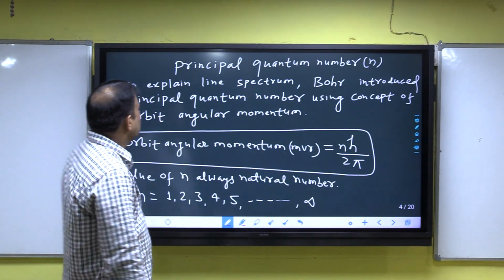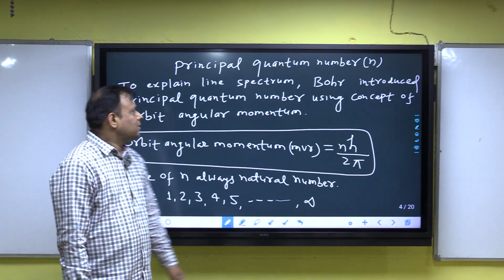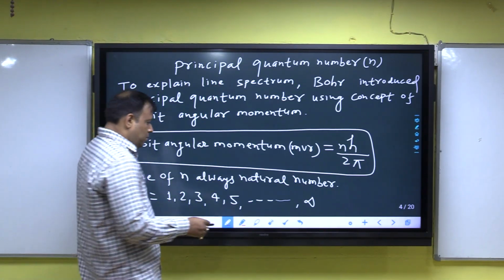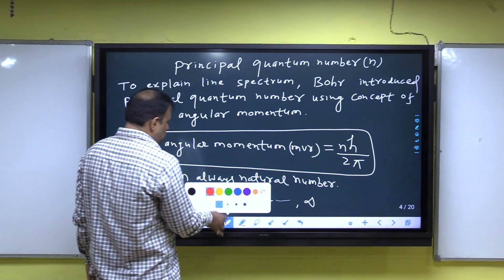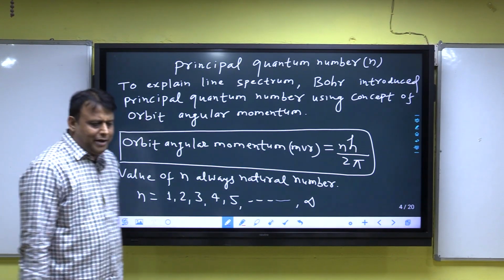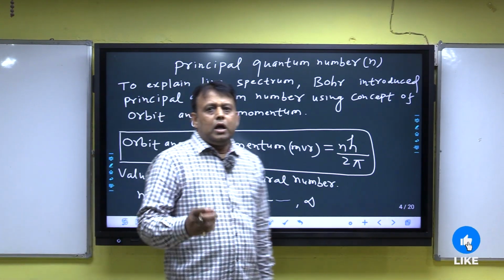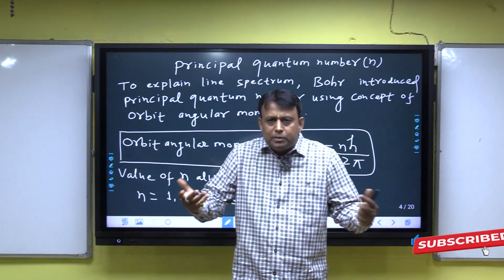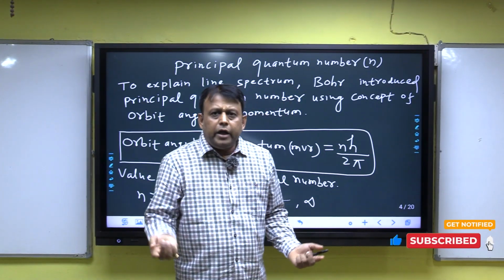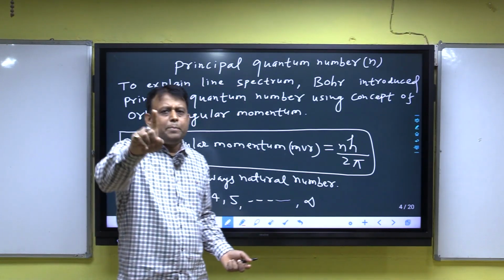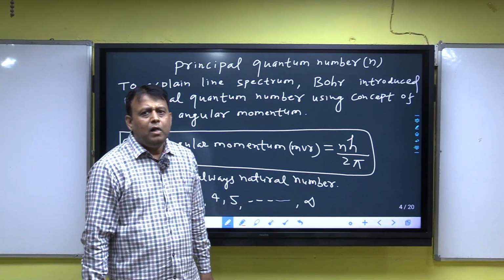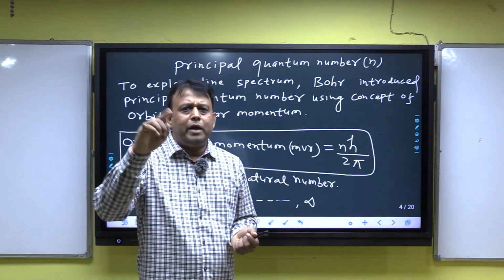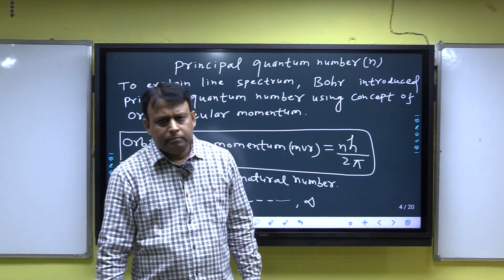Listen, principal quantum number. To explain the line spectrum, for MCQ question, always keep in mind, to explain the line spectrum, Niels Bohr introduced the concept of principal quantum number from the orbit angular momentum concept.